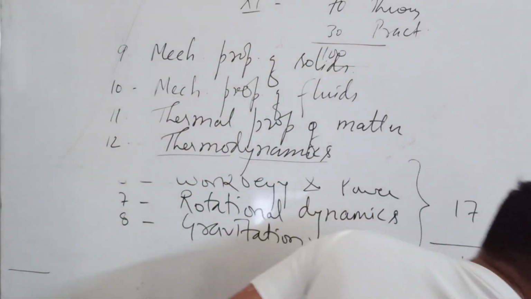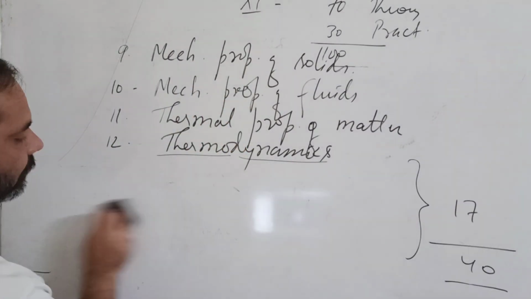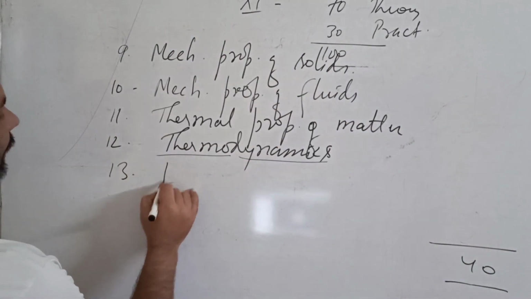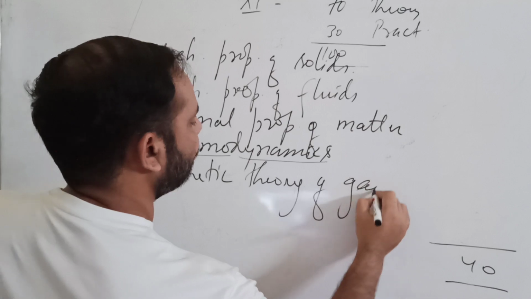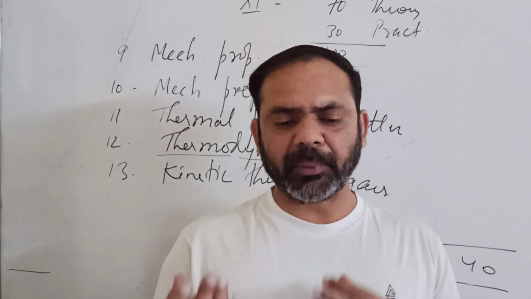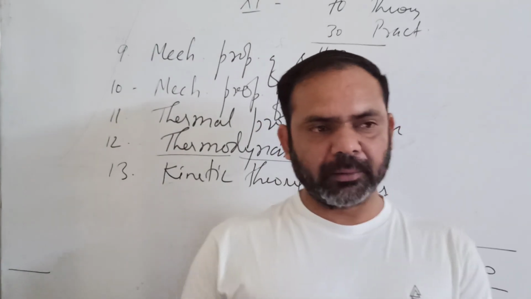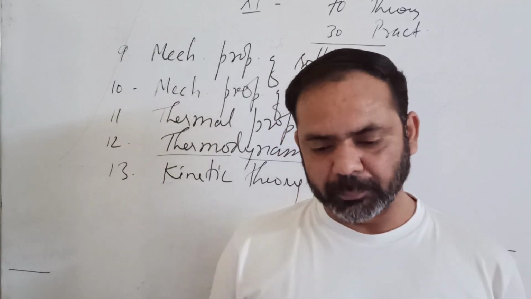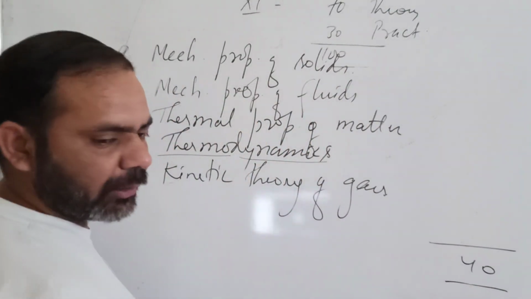Then we have the next chapter, kinetic theory of gases, chapter number 13. Here you will discuss about the kinetic theory. I will not go to the depth of that. There is a particular theory that gas molecules are always in random motion. So they have some kinetic energy, and about that, this is the kinetic theory of gases.